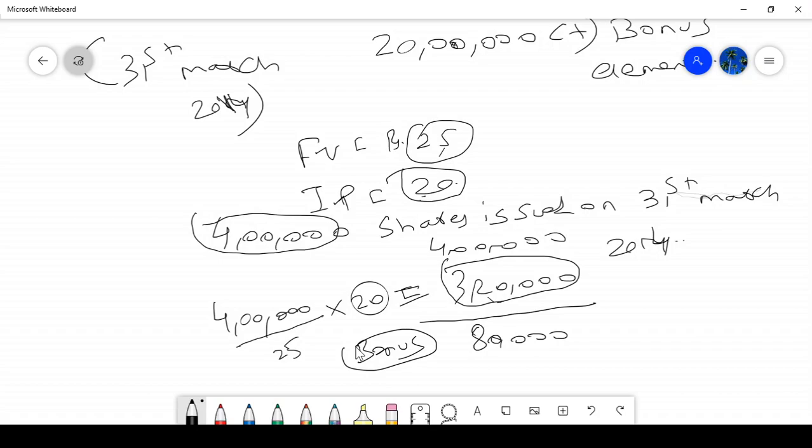Existing shares is 20 lakh plus 80,000, that is 20.8 lakh, equal to diluted EPS. What is the amount? 2.88 per share.